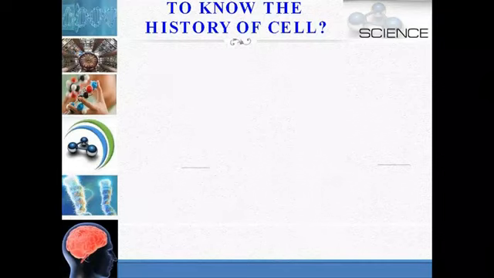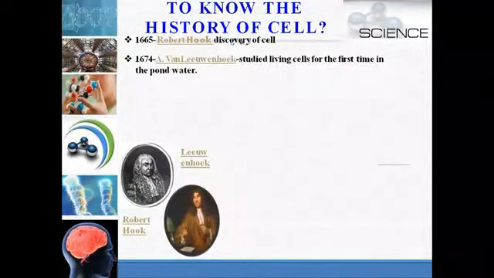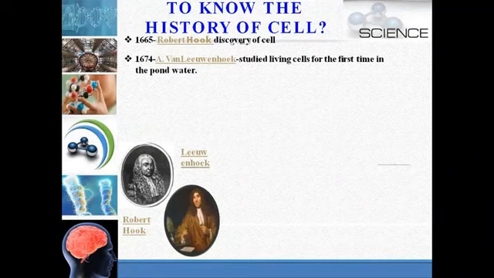Now let's go through the history of the discovery of the cell. I have already told you that in 1665 Robert Hooke discovered cell. I have shown the picture of Robert Hooke. Then in 1674 Leeuwenhoek studied living cells for the first time in pond water. He is known as the father of microbiology, and he discovered protozoa.